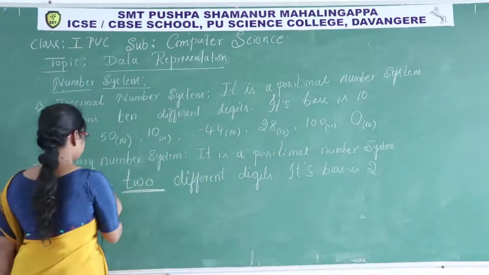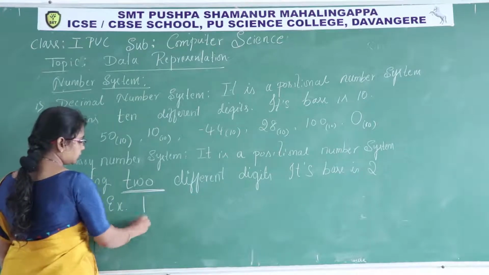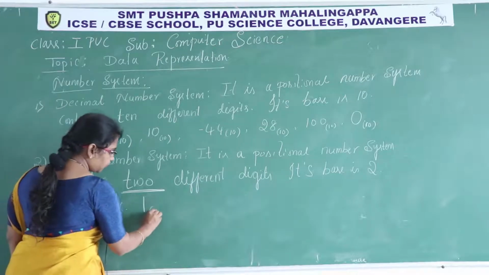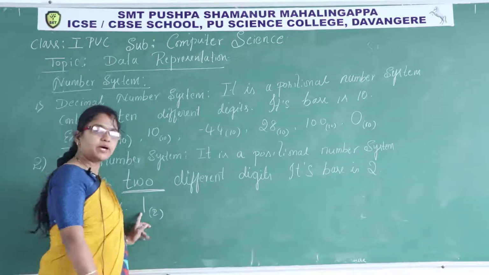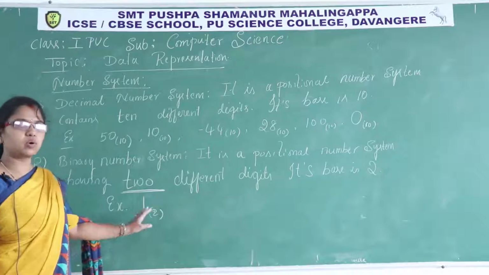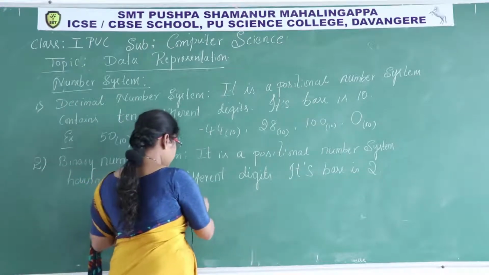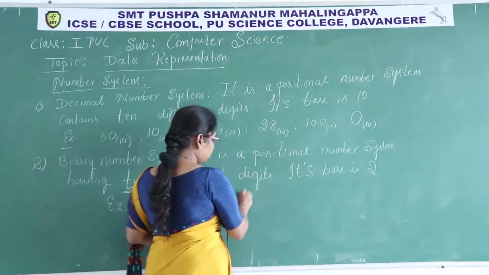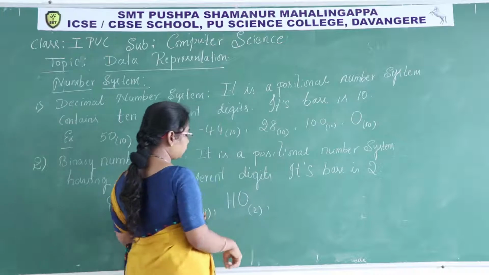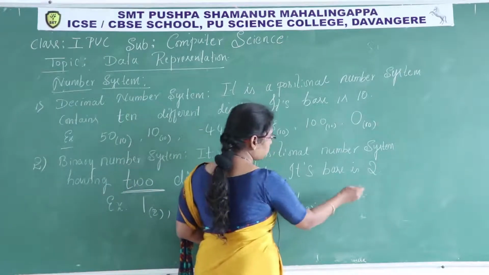Example: 1 can be written as 1 only. 1 bit is enough to represent 1. Now, how to write 2? 1, 0, base 2. Some numbers I'll take here, later I'll explain what is that number. 1, 1, 1, base 2, and so on.